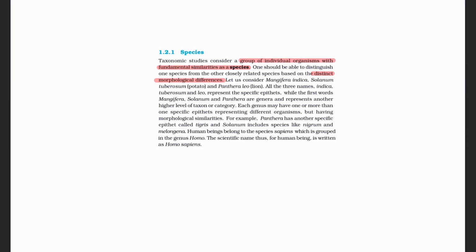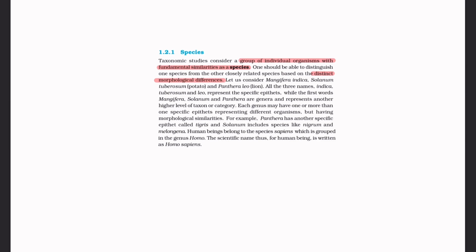Each genus may have one or more than one specific epithet representing different organisms but having morphological similarities, and we can distinguish between them based on morphological differences.